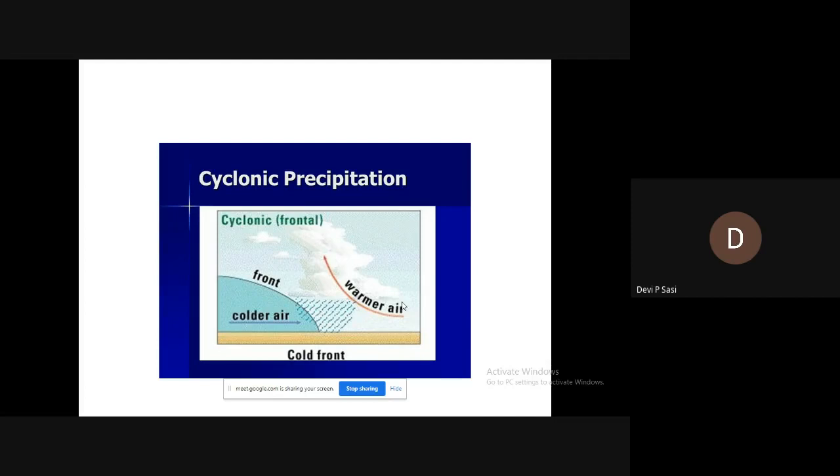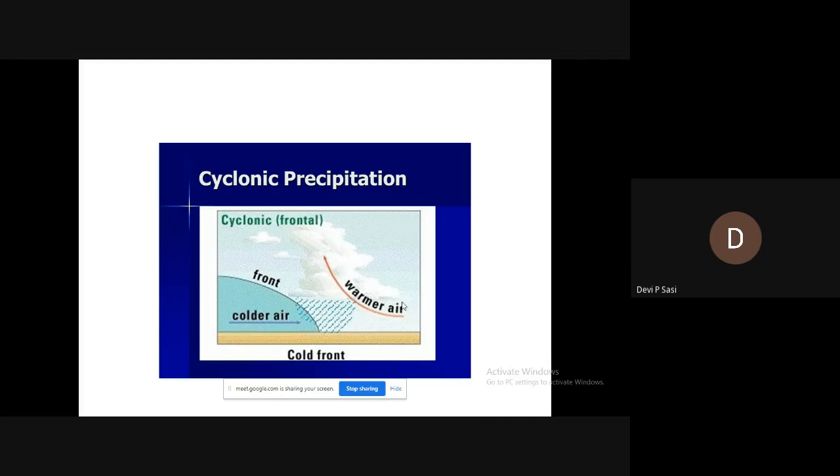Then the next difference is that the warm front precipitation spreads over an area of 300 to 500 kilometers. The warm front precipitation covers a large area, around 300 to 500 kilometers, while the cold front precipitation covers a small area, 100 to 150 kilometers.